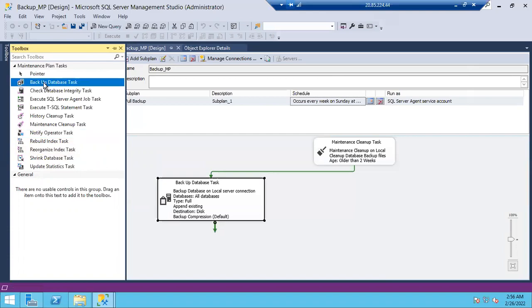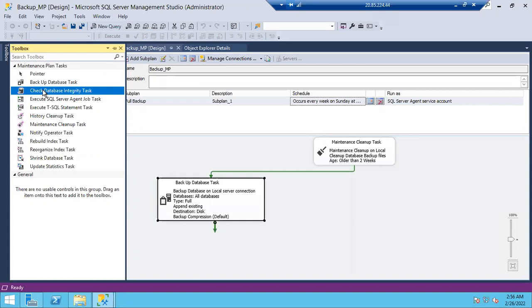One is the backup task, and the second one is DBCC CHECKDB. It will also run every 1 week in the organization. It's very easy, guys. Tomorrow try to create a DBCC CHECKDB maintenance plan and run it once. Nothing else we have to do. Simply drag and drop it, select the databases, and select the schedule when it has to run. That's it, and save it. Very simple, just 2 minutes of work.